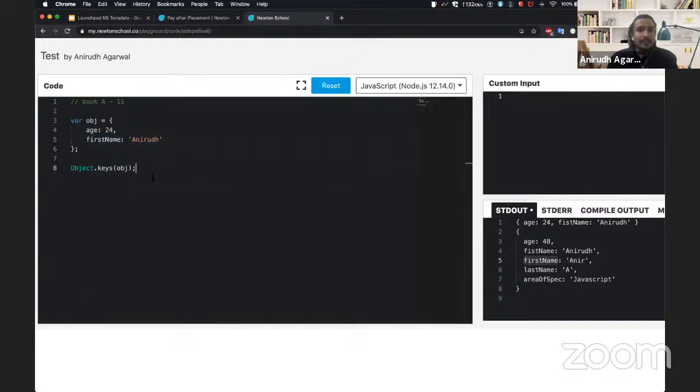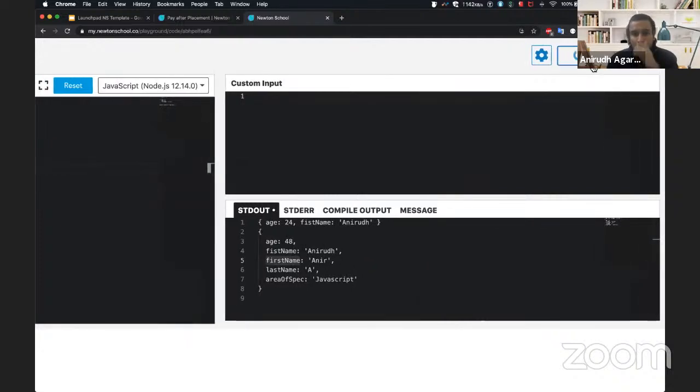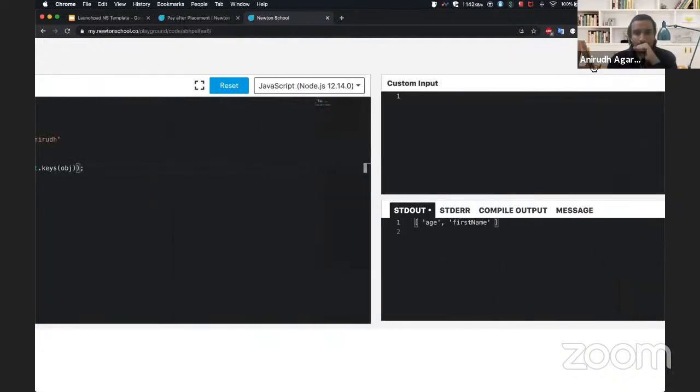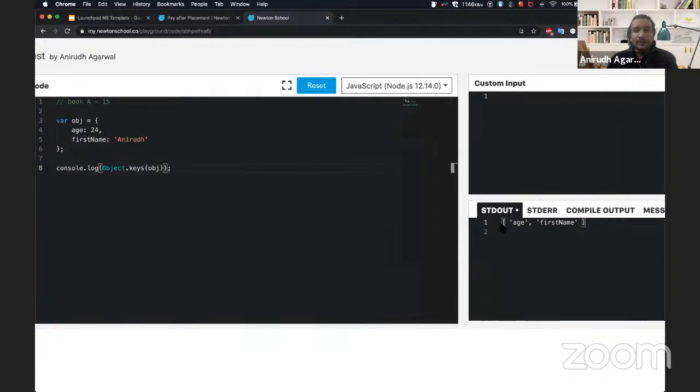So let's console this. What did it return? It returned me an array. Remember array? It returned an array of age and first name. So basically, it returned me all the keys of an object. That's what it does.